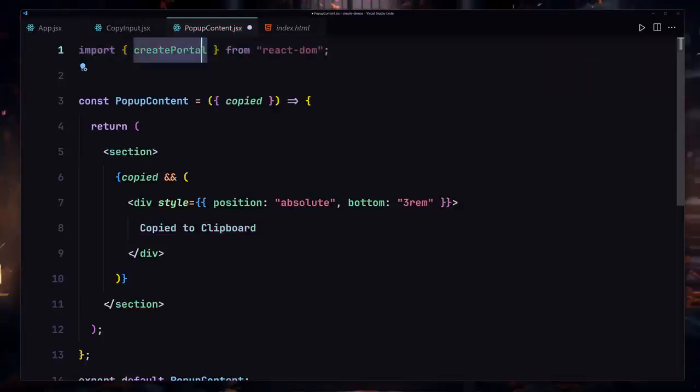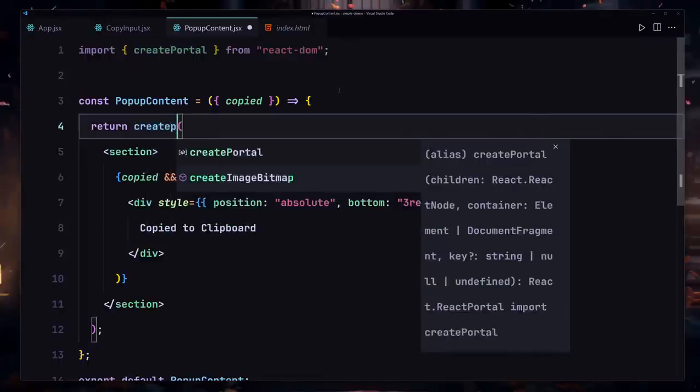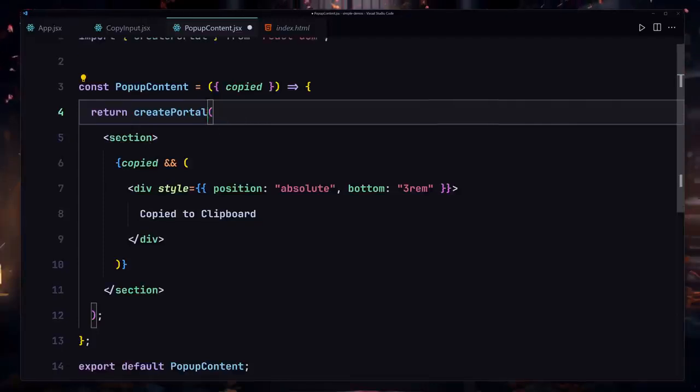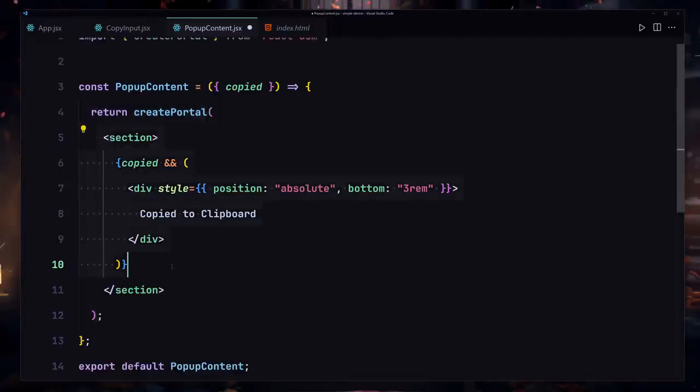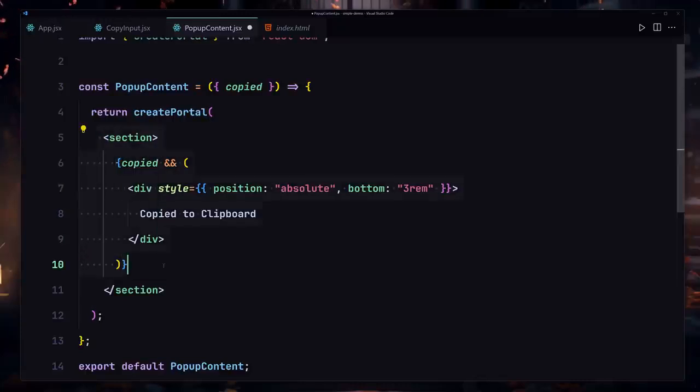Okay, so first of all, you have to import this createPortal, and now to use them, this is how we are going to be using them. So now let me just call this createPortal right here. And here the first thing that we have to do is that we have to specify what content you want to render. Trying to render the h1 or any kind of content that you want to render. That's going to be the first parameter.